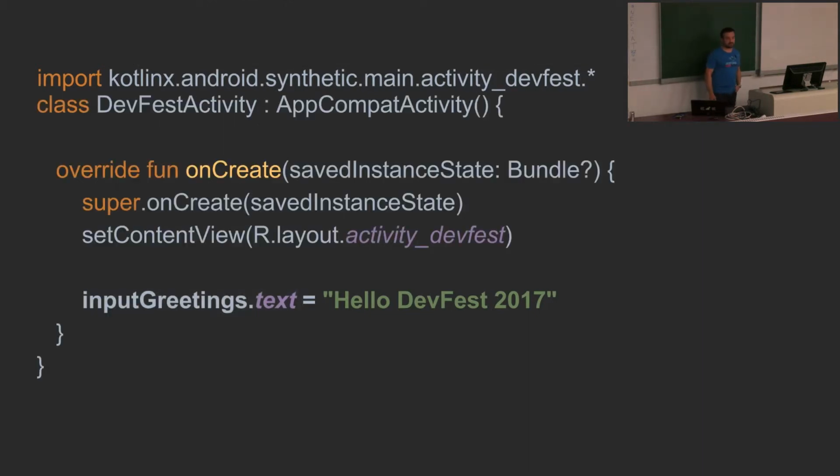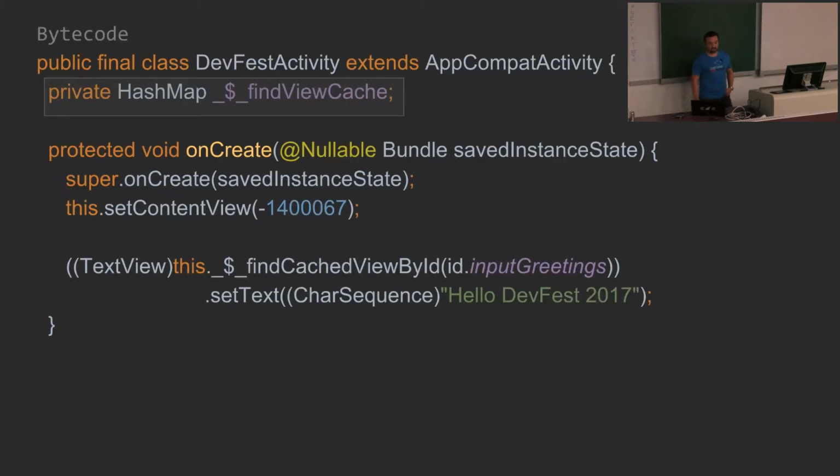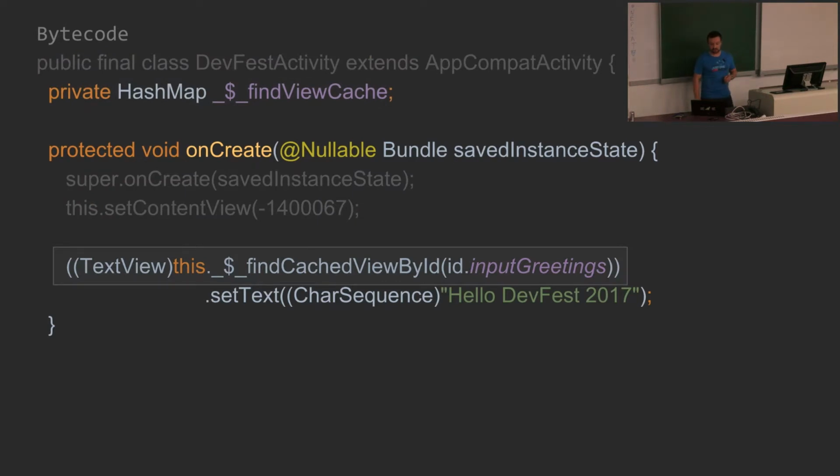When you look at the bytecode, you can see that it will generate a hash map, and every time you access your button using Kotlin Android extension, it looks into this hash map, so it has some view cache, and if your ID is not there, it will call findViewById in the normal way, and it will put it into the cache.